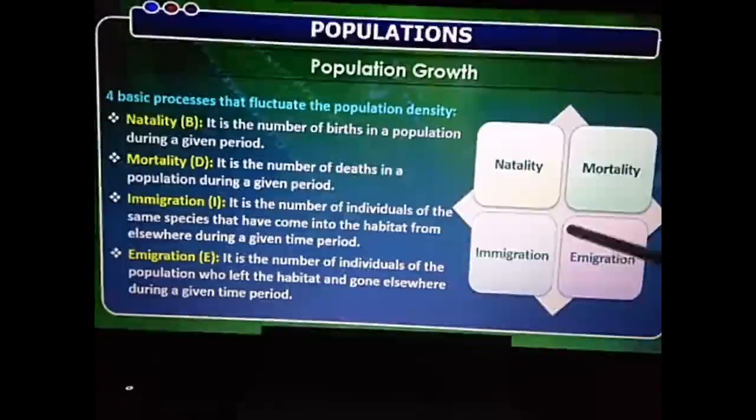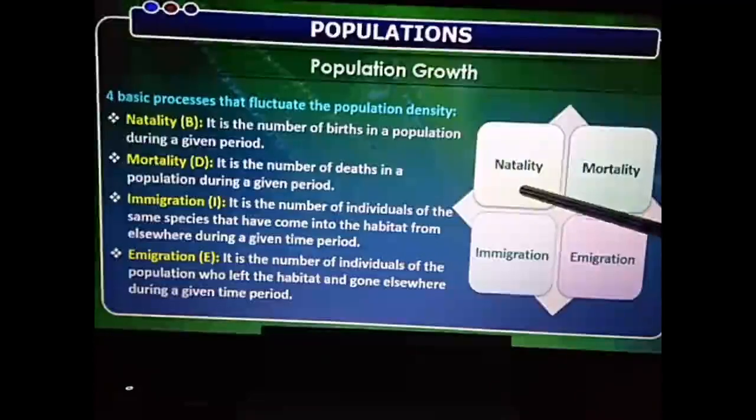That is temporary, that is immigration. So why am I telling you this story? Because to understand what is natality, mortality, immigration. Natality is number of births. Mortality is number of deaths.